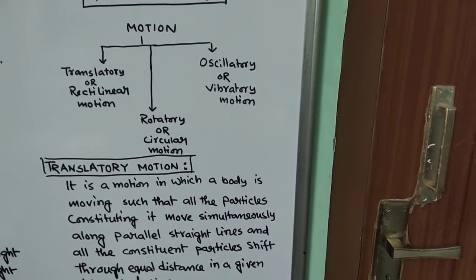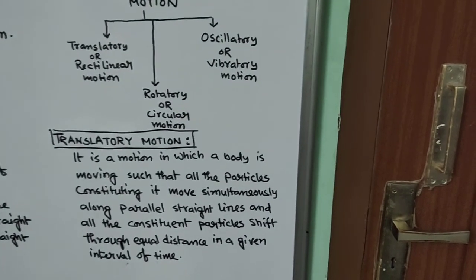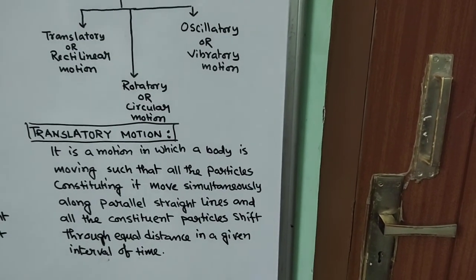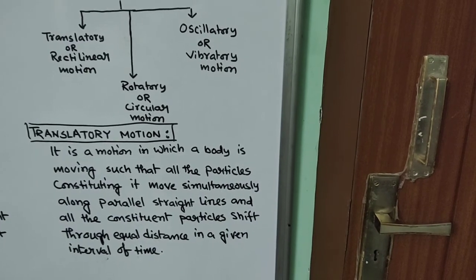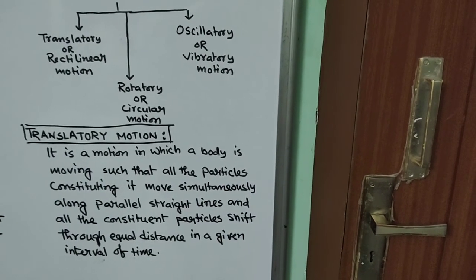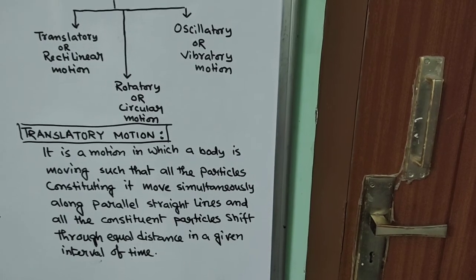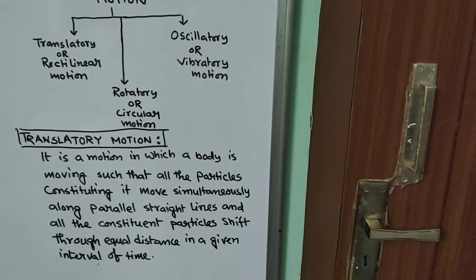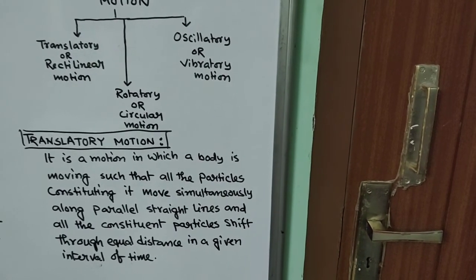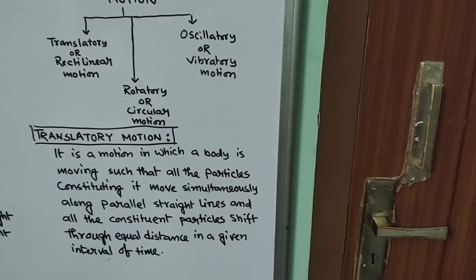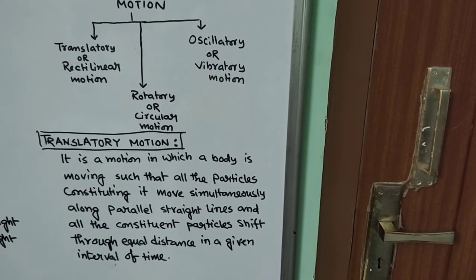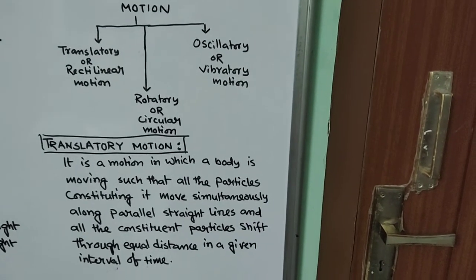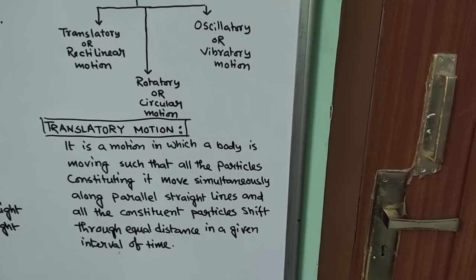Translatory motion, what we have written, let me read out. It is a motion in which a body is moving such that all the particles constituting it move simultaneously along parallel straight lines, and all the constituent particles shift through equal distance in a given interval of time. I think it is very simple. You can consider an example of an object which rolls down over an inclined plane. So that is your translatory motion.